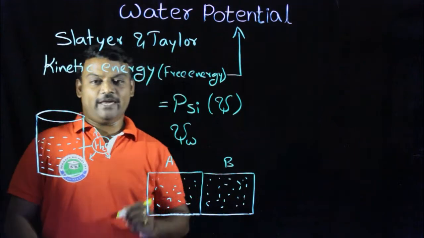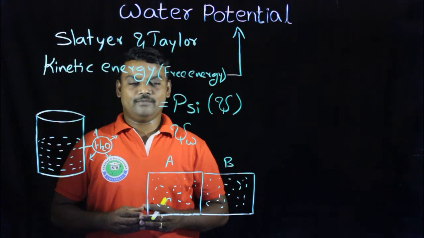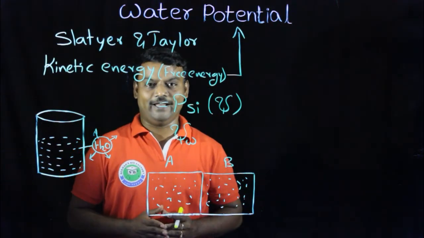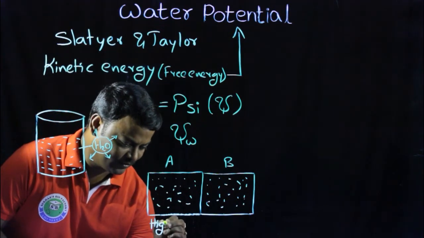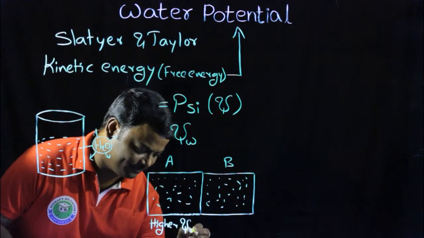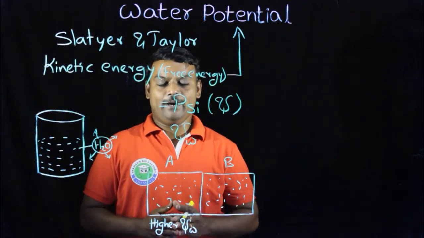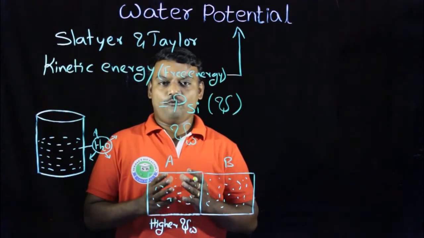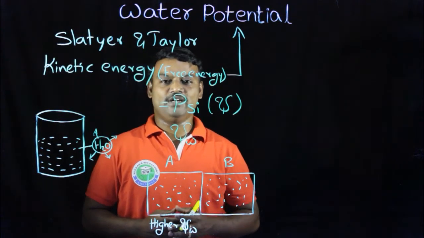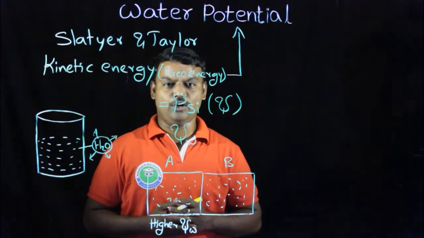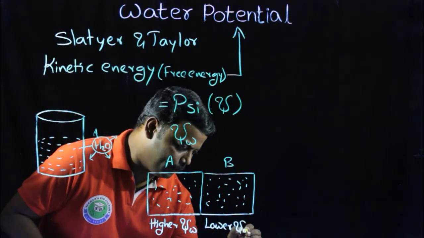But in system A, due to more number of water molecules and fewer solute particles, system A has higher water potential. In a similar way, system B also has solution, but in it fewer water molecules and more solute particles are present. Due to fewer water molecules, it has a lower water potential.